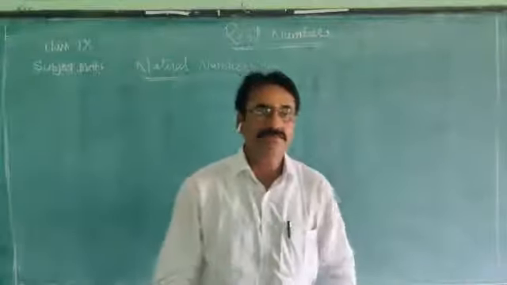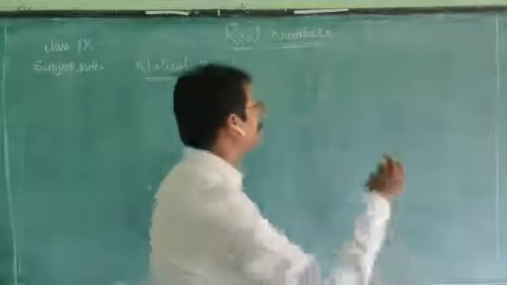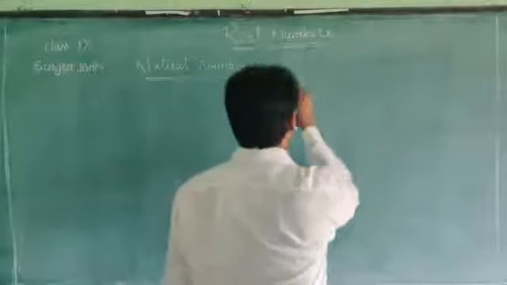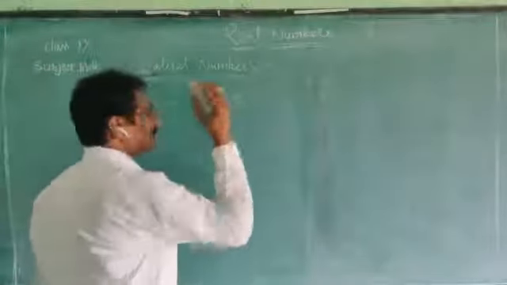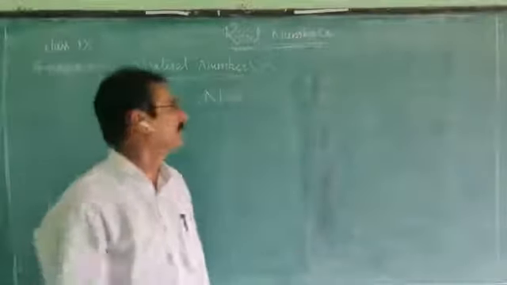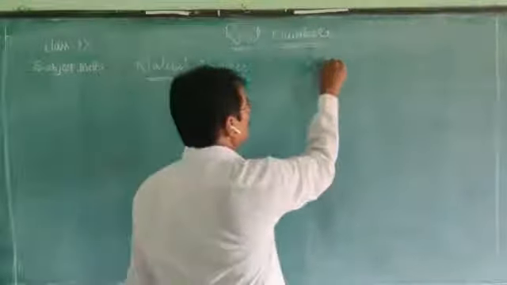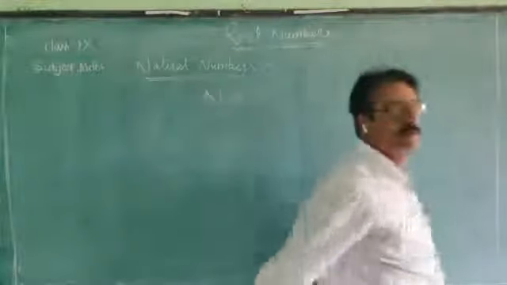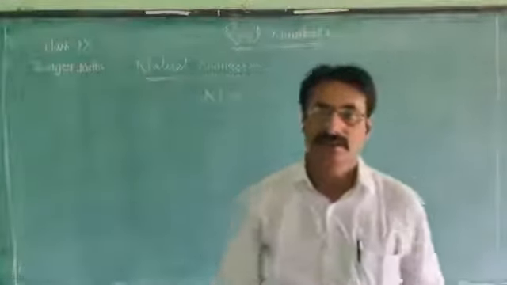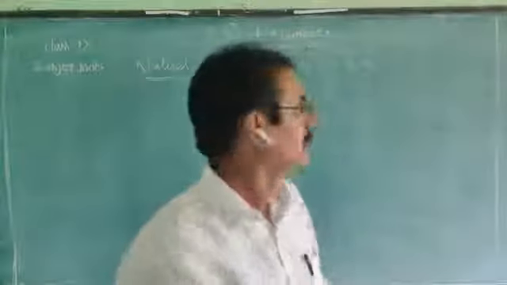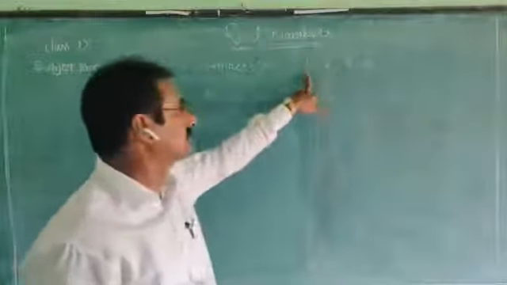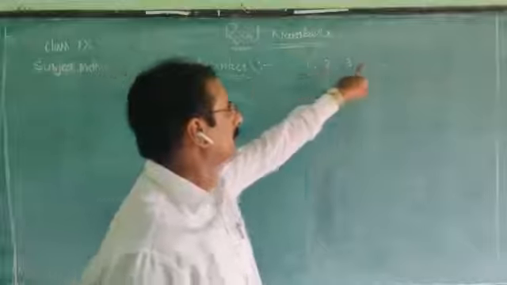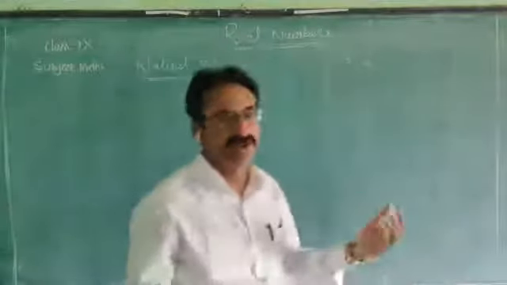The natural numbers are denoted with capital letter N: 1, 2, 3, 4 and so on. The smallest natural number is 1.